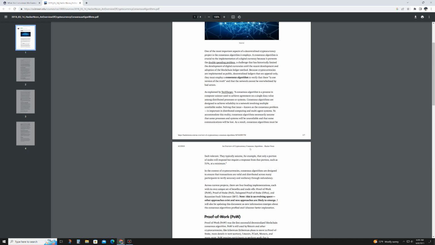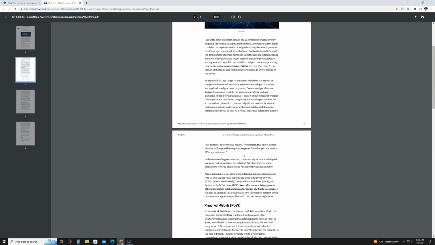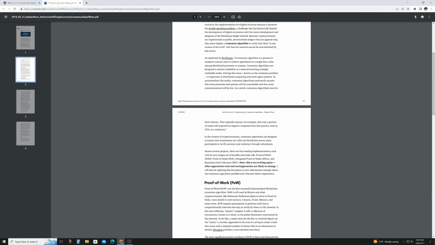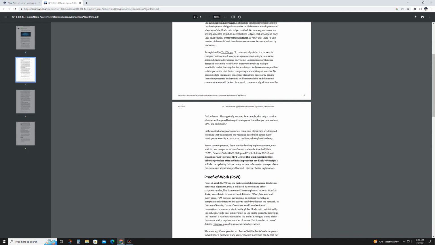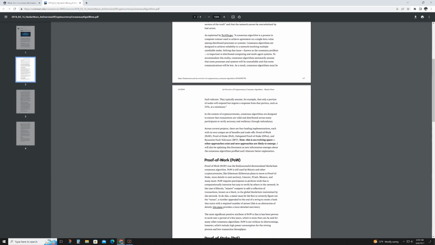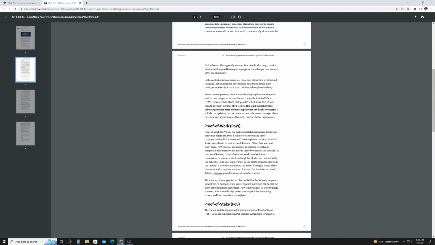PBFT, Practical Byzantine Fault Tolerance. That is a consensus algorithm designed for permissioned blockchains where the network participants are known and trusted. PBFT works by establishing a consensus among a set of nodes known as replicas, even if a portion of these nodes are malicious or faulty.